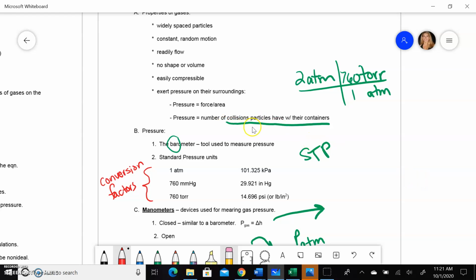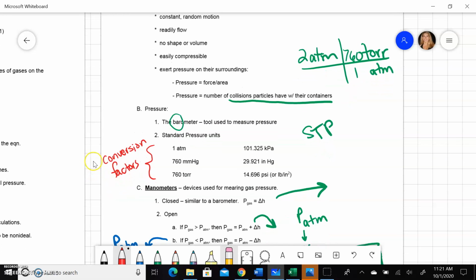And this is a good definition for pressure. Pressure is the ratio of force per area. But I usually think of it as the number of collisions that the particles have with their containers, because for AP chemistry, most of the time when we talk about pressure, we're going to talk about gases. So if you can picture a balloon with particles bouncing around inside, the more collisions those particles have with the walls of the container or the balloon, the higher the pressure is going to be. So that kind of gives you a visual for what pressure is.